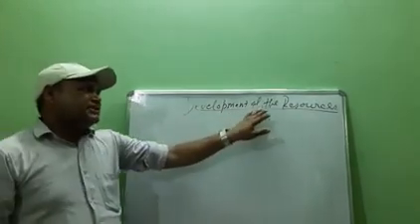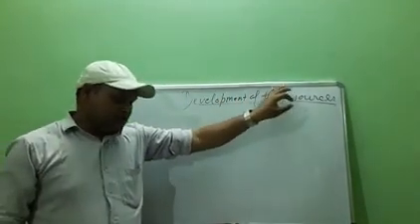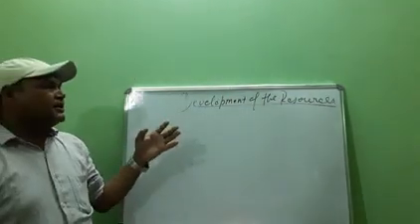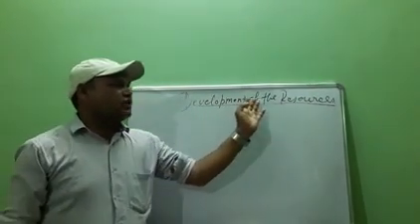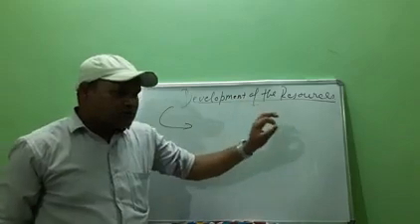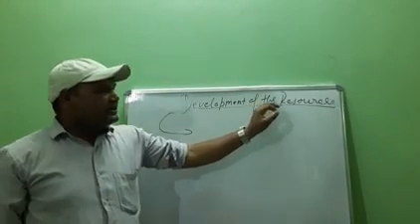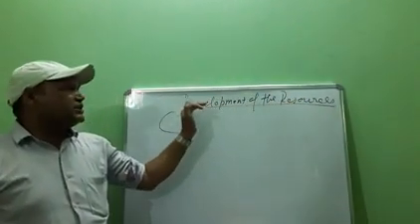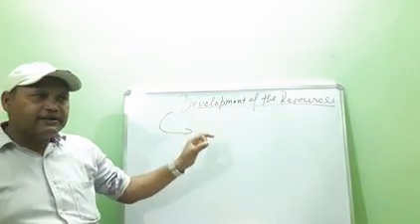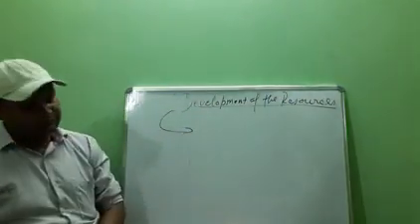Development of the resources means proper utilization of the resource. Resource development means utilization, exploitation and preservation of the resource is considered as a development of the resource. Now we can define the development of the resource: the utilization, exploitation and conservation of the natural resource is known as a development of the resource. Judicious and proper use of resource can be defined as a development of the resource.